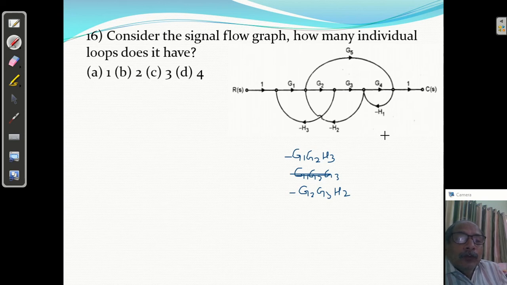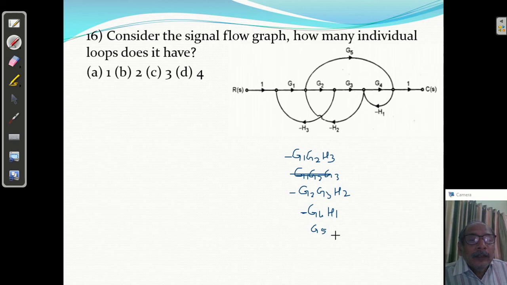Third loop we have G4, H1 minus. एक लूप ये है, this is one loop, this is second loop, this is third loop, this is fourth loop, like this G4, G5, H1 minus, H2 minus.